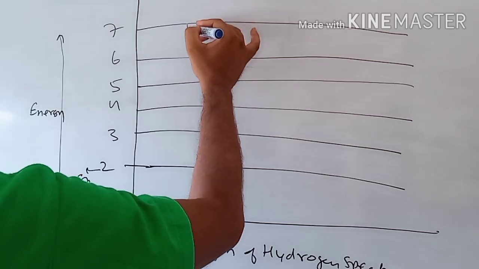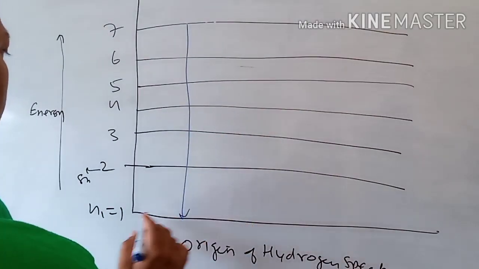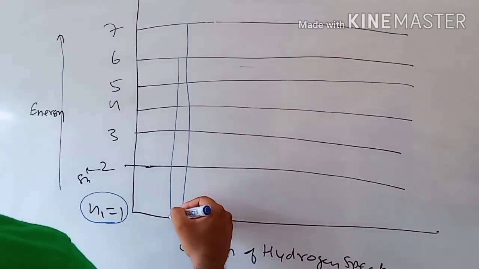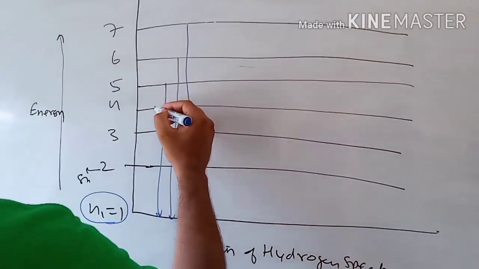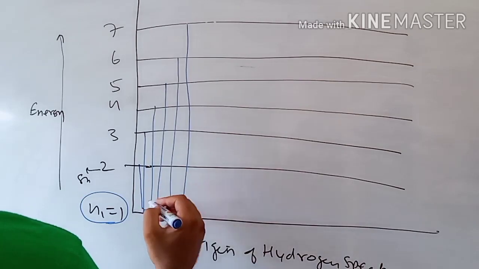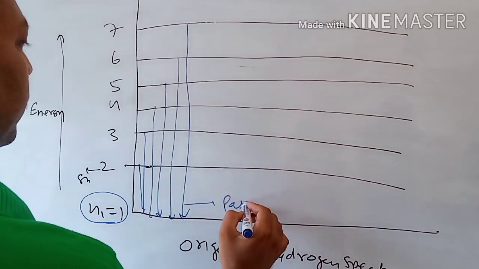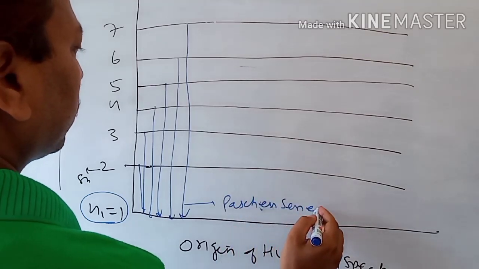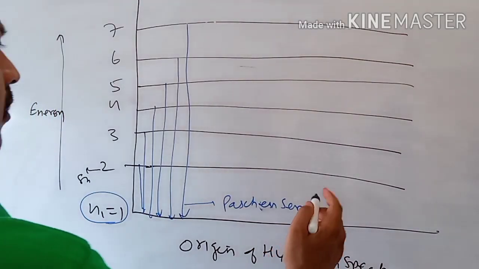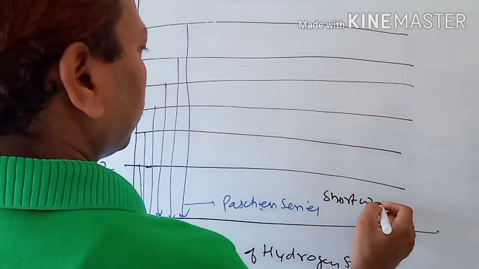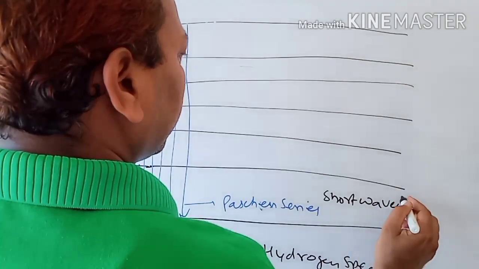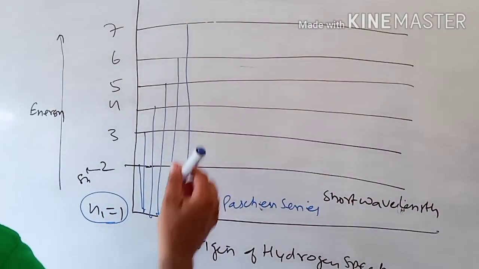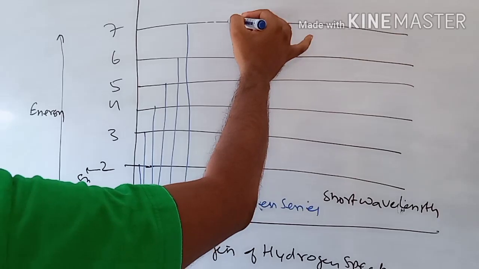Now point number 1, children: if the electron returns to the ground state like this, that is the electronic transition, and this range is known as the Lyman series, short wavelength. And next, if the electron drops to the n2 shell like this,